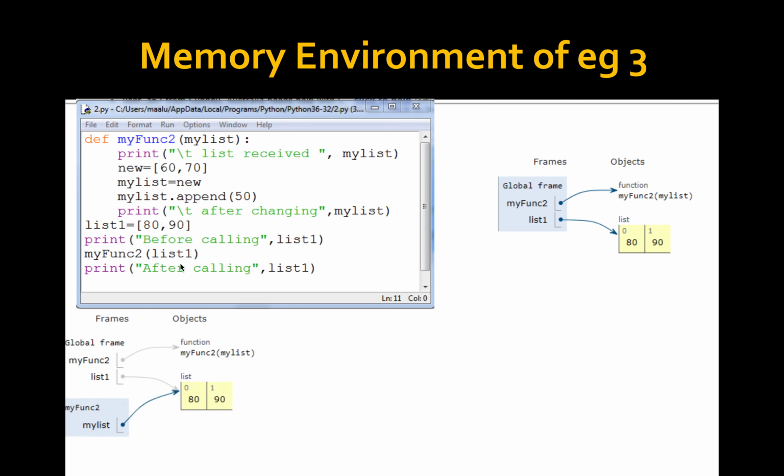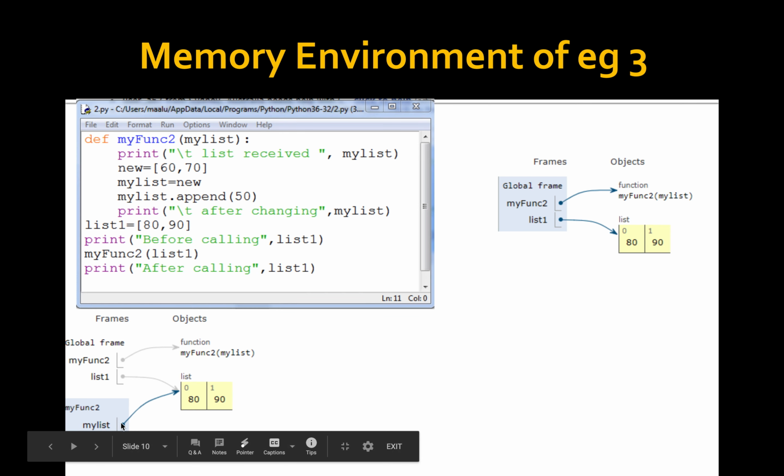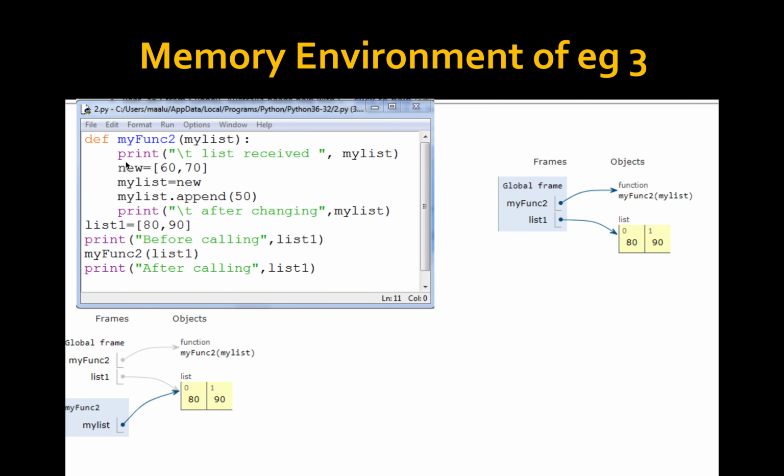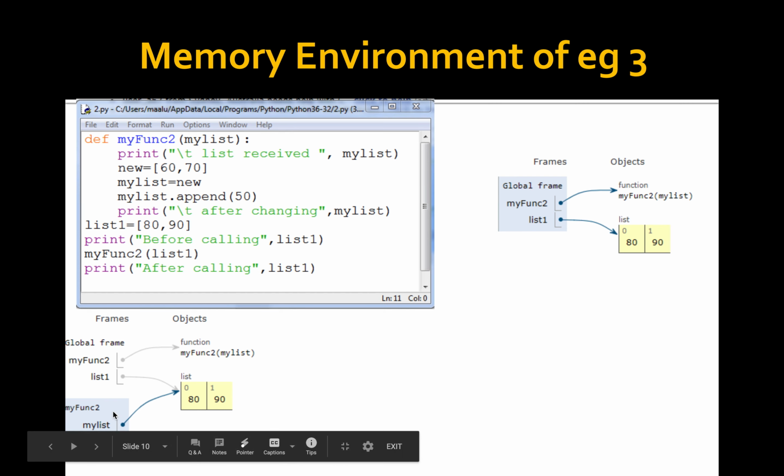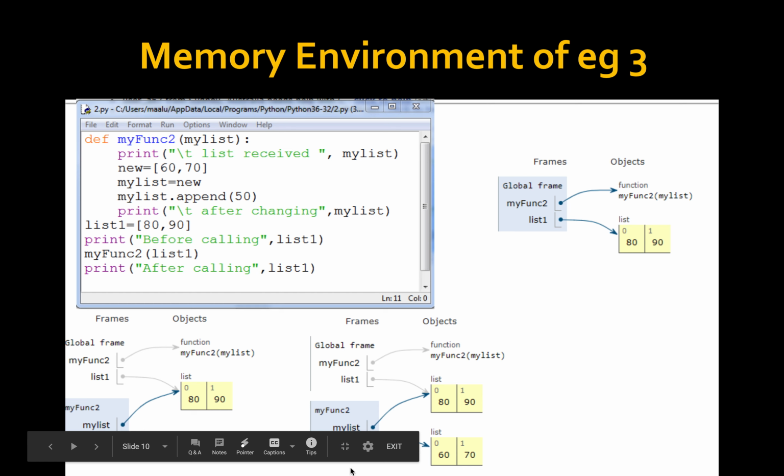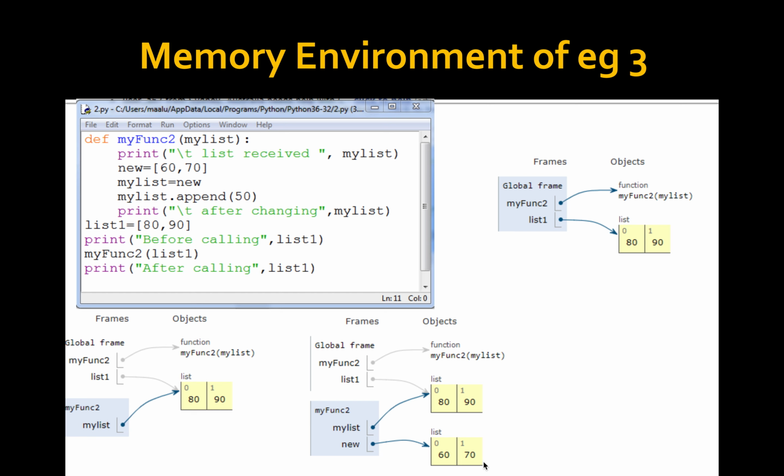Then the function call my fun with list1. This list1 points to my list. Both are pointing to the same values because the list is mutable. Then that list is displayed, 80, 90, no problem. Then another variable is created, another list with the name new, [60, 70]. Again, this is created in the local environment, and it points to 60, 70.